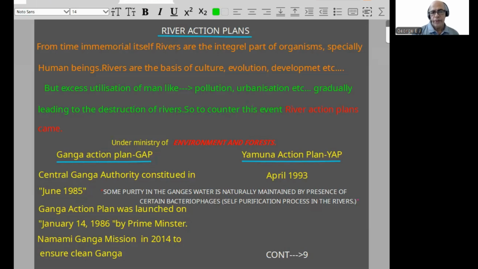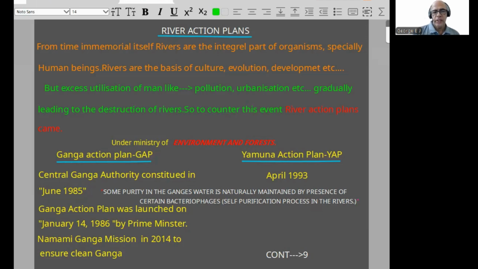In India, this river action plan comes under the Environment and Forest Ministry, a frequently asked question: under the Environment and Forest Ministry. Now, two river action plans we have to study. One is the Ganga Action Plan and one is the Yamuna Action Plan. Everything I have written there. So Ganga Action Plan is GAP, Yamuna Action Plan is YAP. Now, Central Ganga Authority was constituted in June 1985. So in 85 it was constituted. Ganga Action Plan was launched on January 14, 1986 by the Prime Minister of that time.